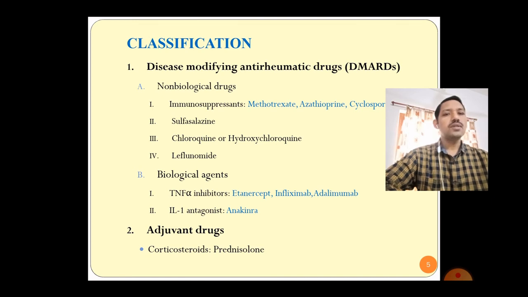Second classification is the biological agents. Examples are TNF alpha inhibitors and IL-1 antagonist, interleukin 1 antagonist. Apart from these, there are some drugs which we add to control the disease process or the disease symptoms. Those are corticosteroids, which should be added with these drugs.